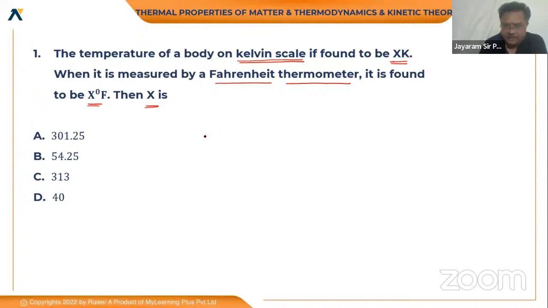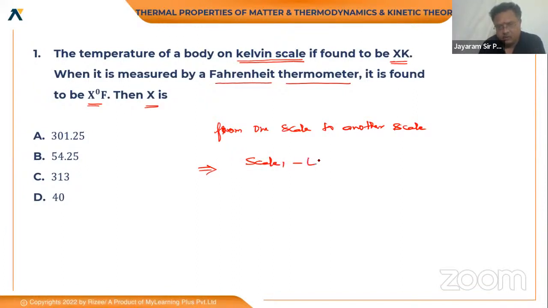By the way, whenever we have to convert from one scale to another scale, this relation will always hold good.